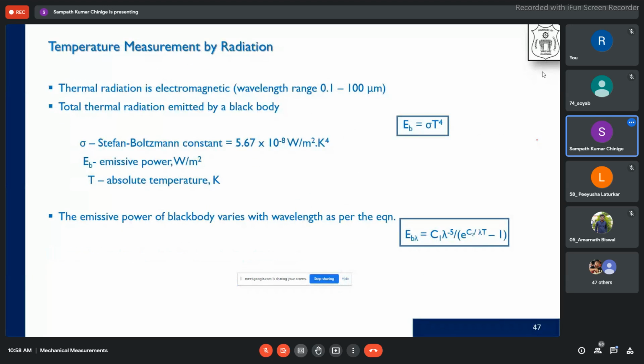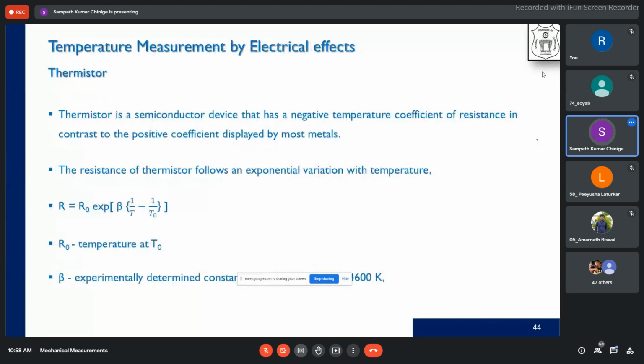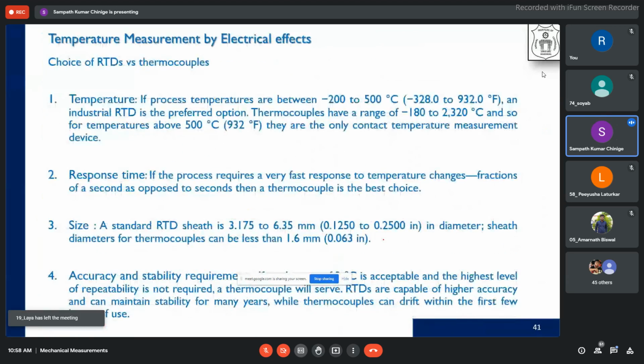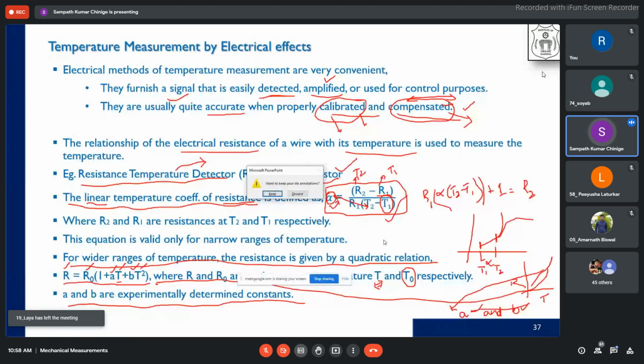Okay. So we will try to look at the lead wire compensation in this particular thing. If you go through the Wheatstone bridge circuit, if you have any doubts, you will be able to find out. Otherwise, next class I will again go through the Wheatstone bridge circuit, and if you have any doubts, we will discuss this part in more detail. For the time being, you understand that the lead wire resistances are cancelling out because of providing an extra circuit, an extra lead wire. So any questions? I'm happy to answer you.